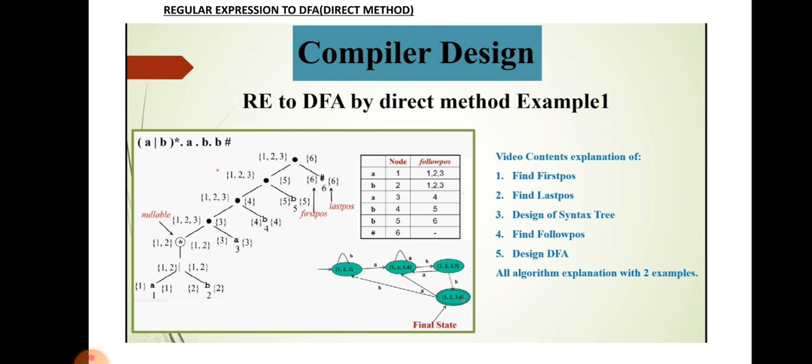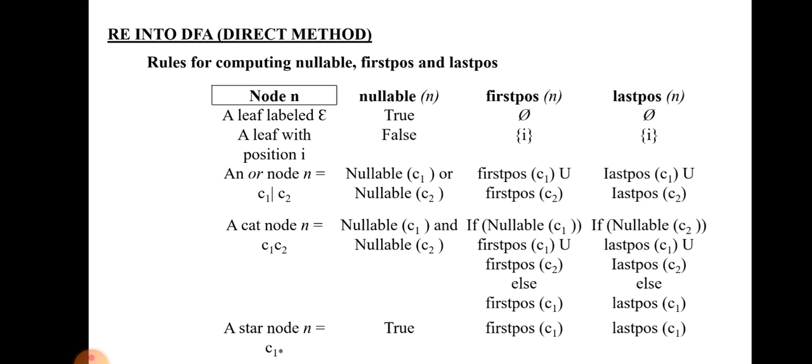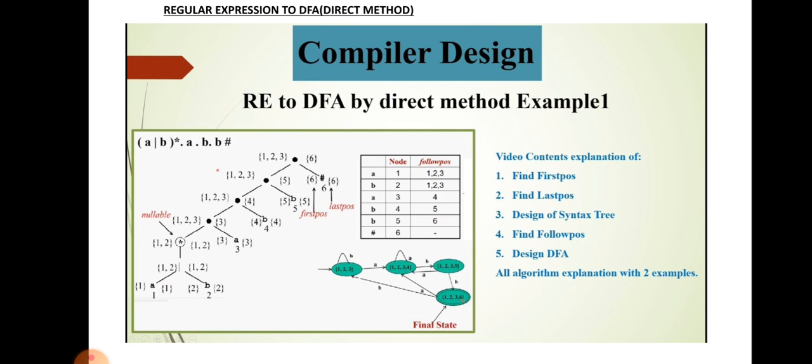After that we have to find the first position value from this table and the last position value from this table. So the first position and last position value for each and every symbol in the tree we have to write in the abstract syntax tree. For example, at the bottom node of the tree, a has first position value 1 and last position value 1.